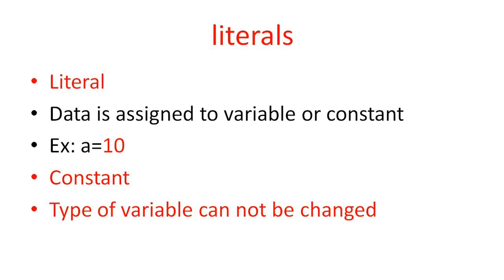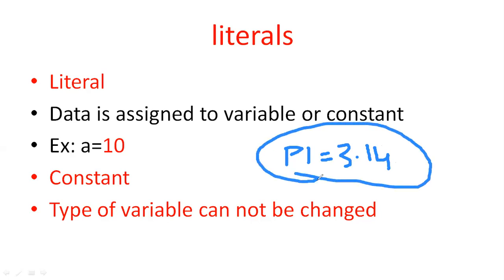What is a constant? A constant is a type of variable that cannot be changed. How can you represent a constant? For example, pi is a constant value. The pi value is 3.14. This is called a constant. The pi value cannot be changed.